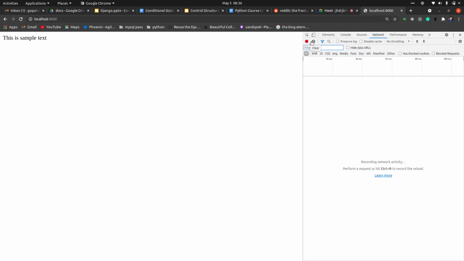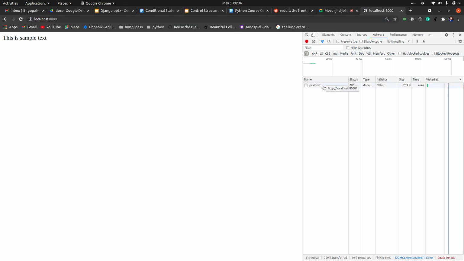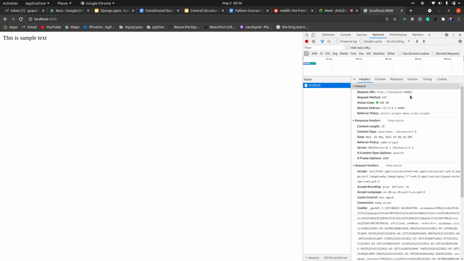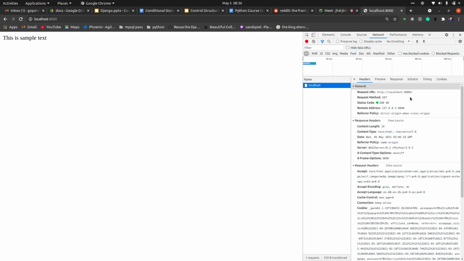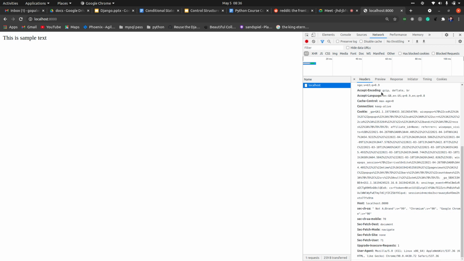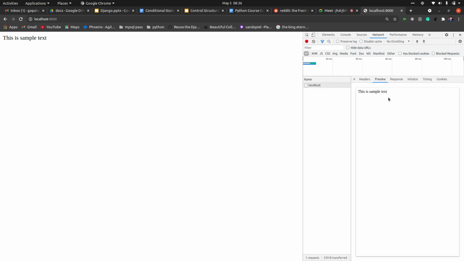You can see this, right? So if you check in the networks tab, as we already discussed, the networks tab shows you all the calls that we are making to the server. When I enter, there is only one call going on, which is at this particular path. It's the empty path, we haven't added any path here. That's why it is giving me the output for the empty path. It directly redirects to that particular function and gives me the output of this is sample text.